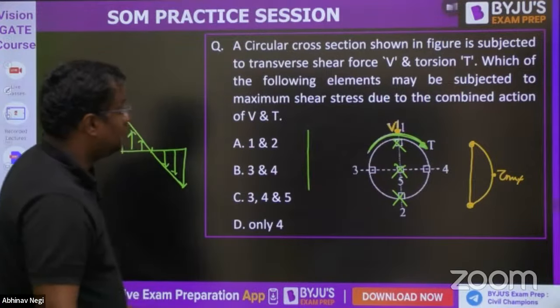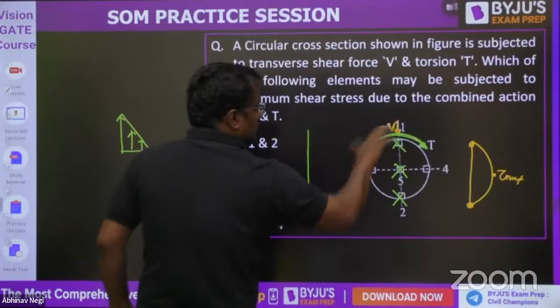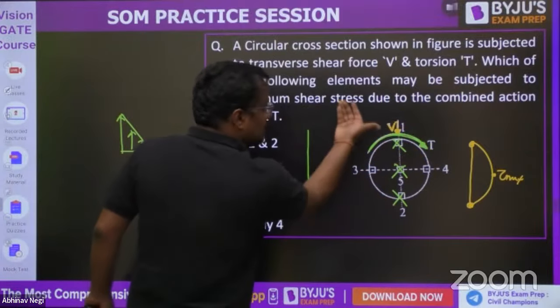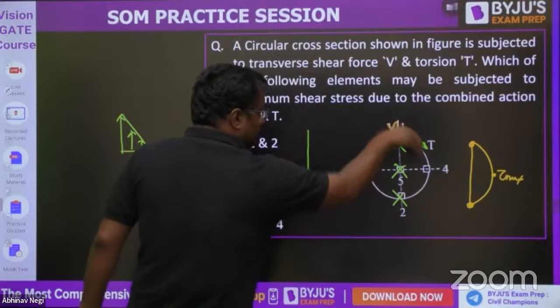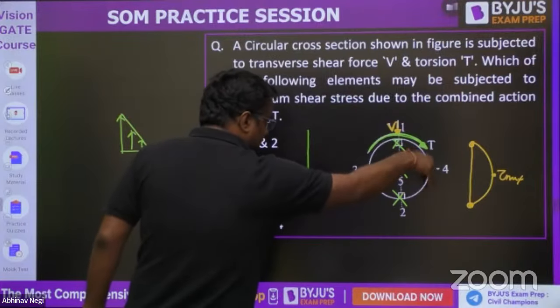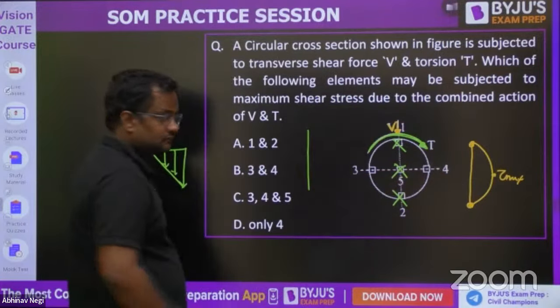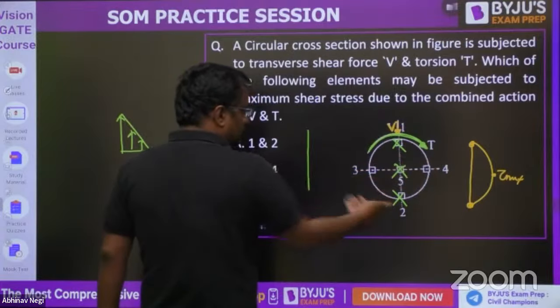Now, guys, out of 3 and 4, the torque is like this. So at 4 it is downward, and at 3 it is upward.